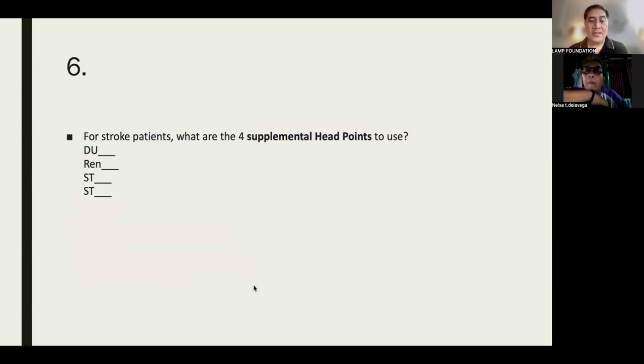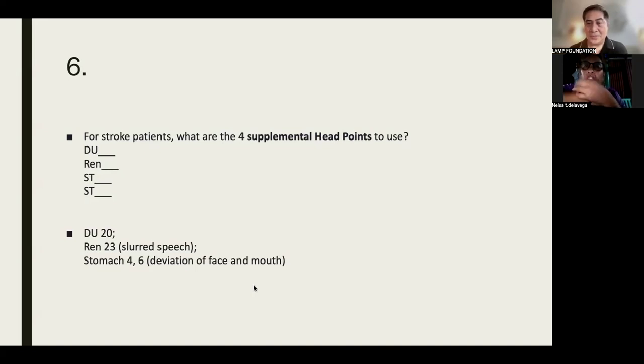What about the supplemental head points? We discussed the 5 main head points. There are 4 supplemental head points: Governor Vessel 20, Ren 23, stomach 4, stomach 6. If you do facial rejuvenation, the Aculift, you will be very familiar with this one. Do 20, to lift. And then we have Ren 23, which is particularly important for slurred speech.